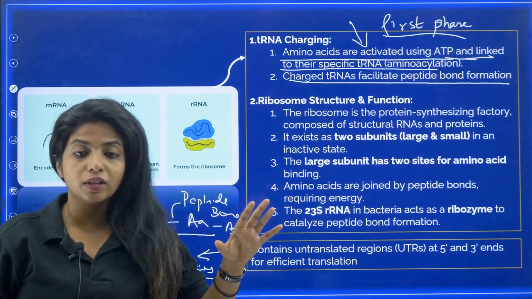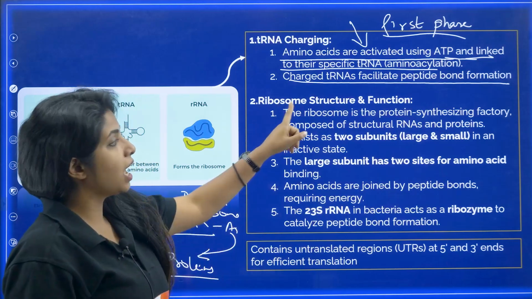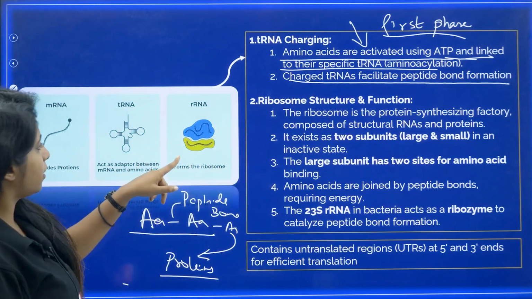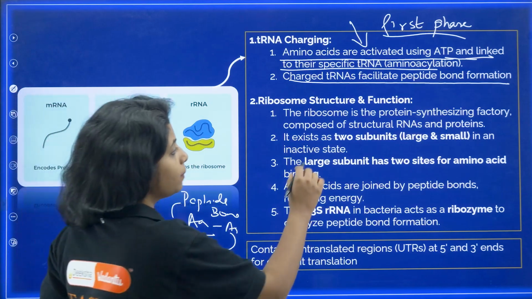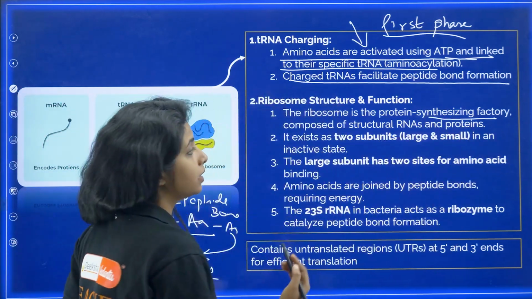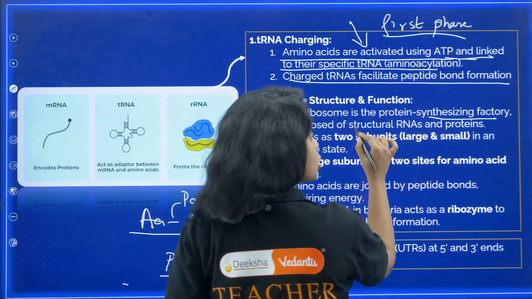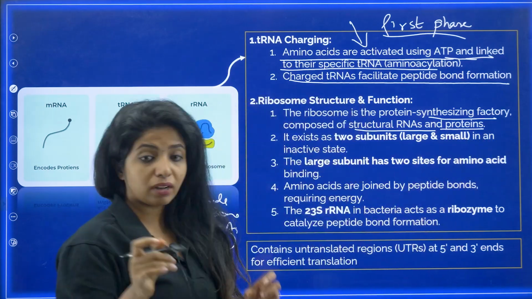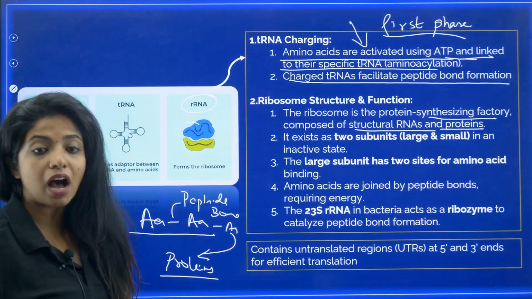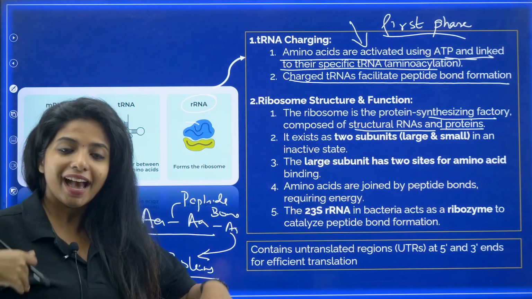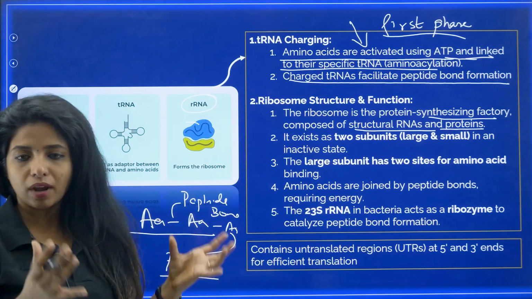So tRNA, all of them are ready. Now what do we have? We have ribosomes over here. So these are the ribosomes that we have. We have a larger subunit and we have a smaller subunit. So the ribosome is a protein synthesizing factory, composed of structural RNAs and proteins. So the ribosome itself is made up of so many RNA. What do you call this RNA as? rRNA, ribosomal RNA. And also there will be proteins which make up this ribosome.